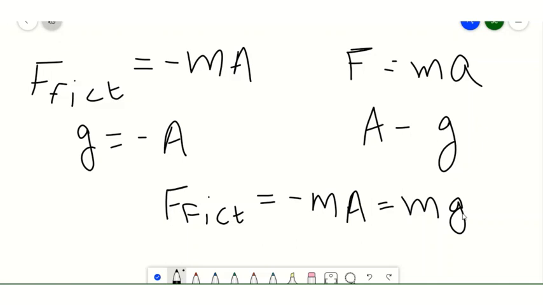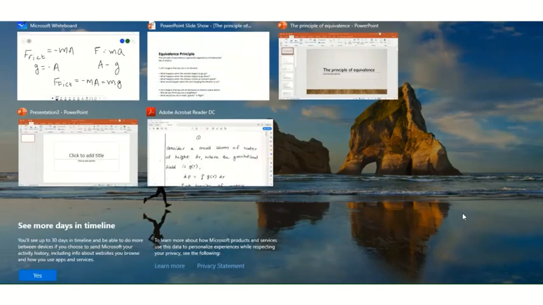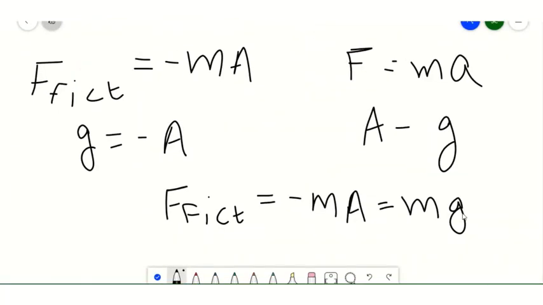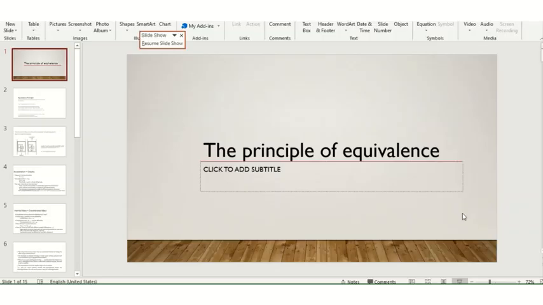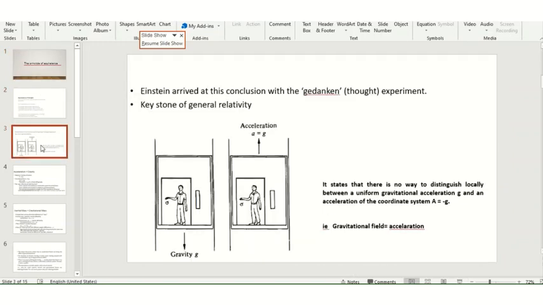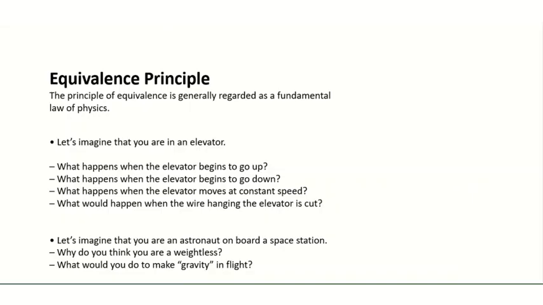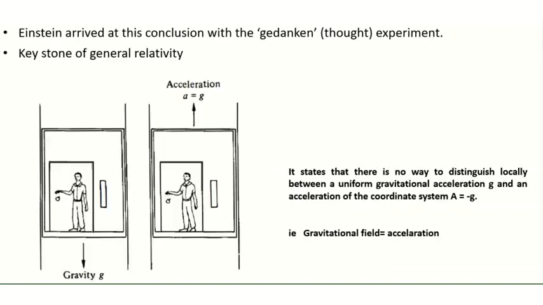He illustrated a problem regarding this with a thought experiment, a Gedanken experiment, and arrived at the conclusion of the principle of equivalence, which is considered the keystone of general relativity.